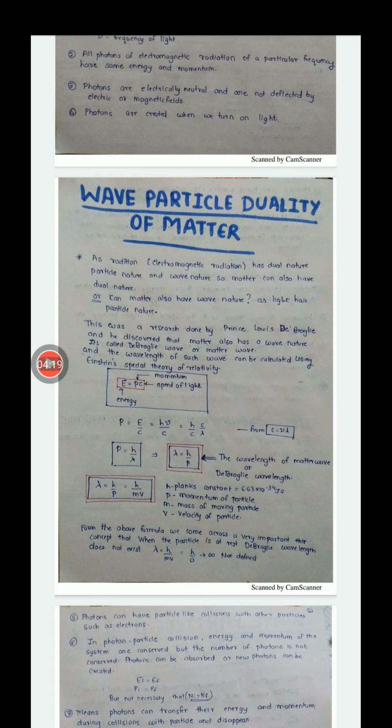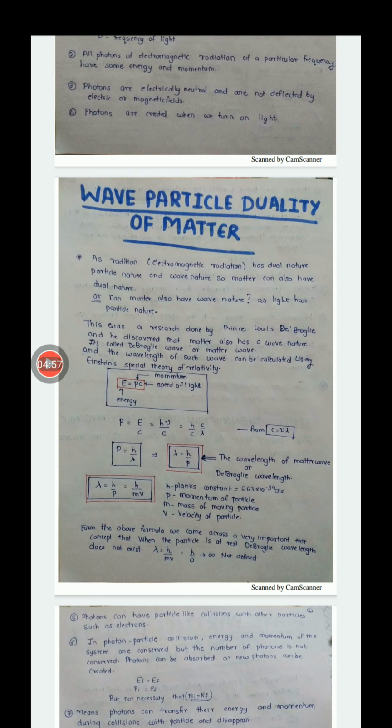And we know that momentum is mass into velocity. So instead of P, we can write mv, where m is the mass of the moving particle and v is the velocity of the moving particle. So as light can behave as a particle, particles can also behave as waves. Suppose there is a particle of mass m which is moving with velocity v, and we have to find out the de Broglie wavelength of such a particle. We will use this formula, lambda is equal to h upon mv.